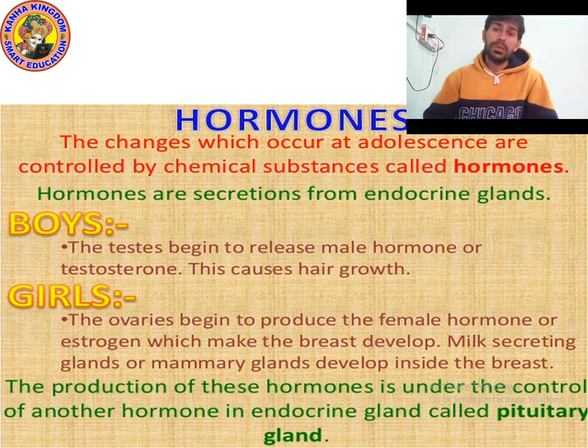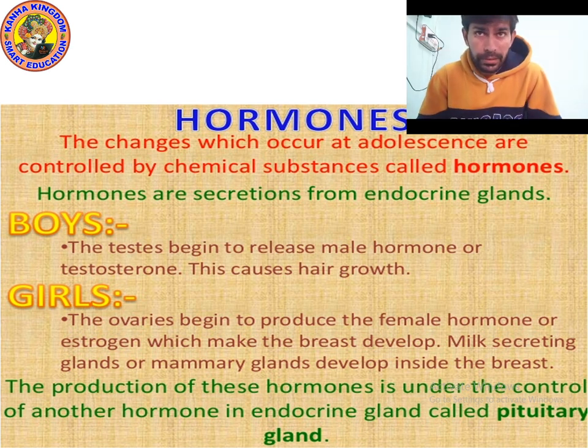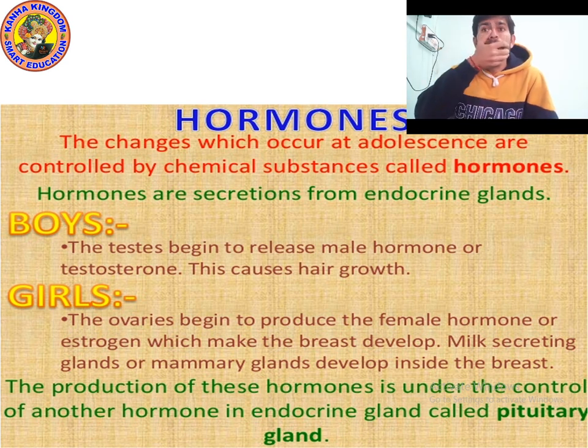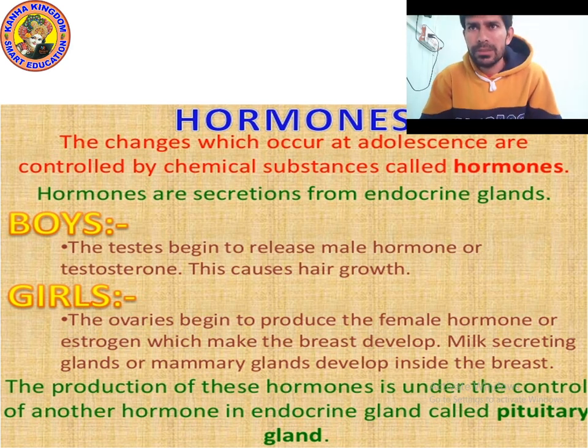As you know, in boys the testosterone hormone is produced, because of which hair grows on the face and chest, and in the area just above the thigh. And in girls there is a hormone called estrogen, a female hormone released by the ovaries.